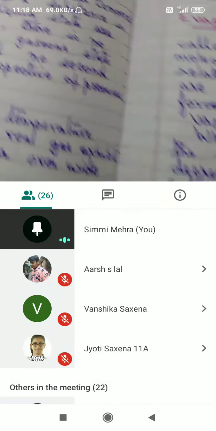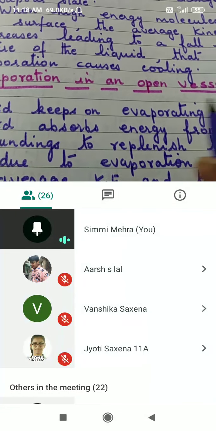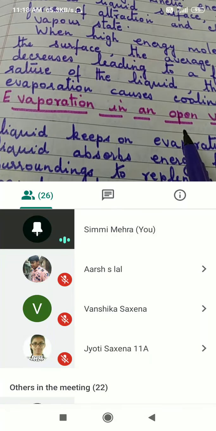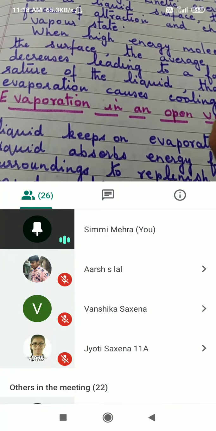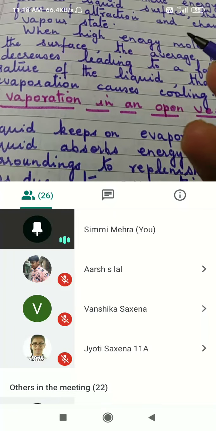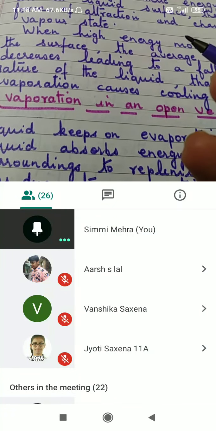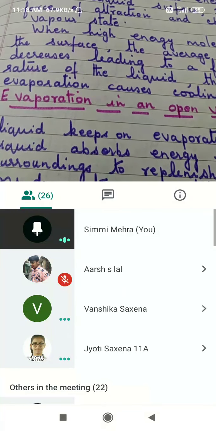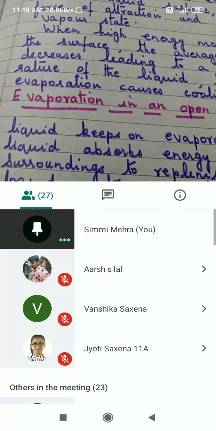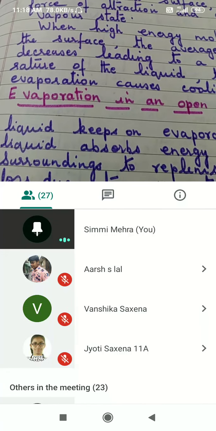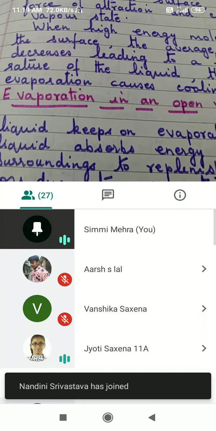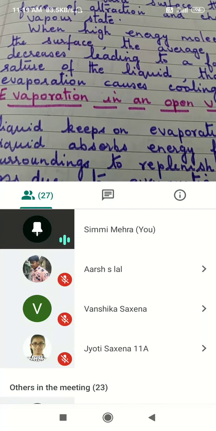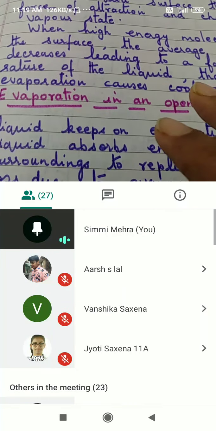So here I have done evaporation in an open vessel. Now if evaporation is taking place in an open vessel, what will happen? Suppose I keep water in a glass in sunlight. What will happen after some time? All the water will evaporate. Okay, all the water, correct. But if I keep it in a closed container, the volume may decrease, but there will always be some water in the container.